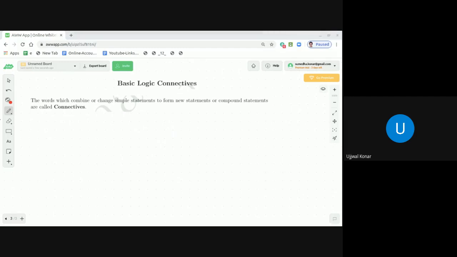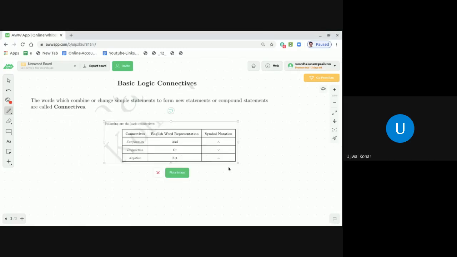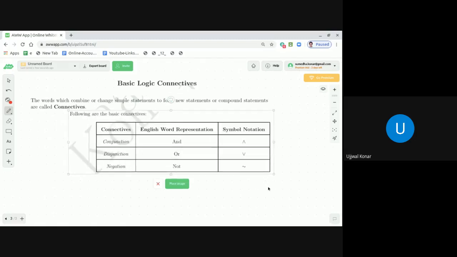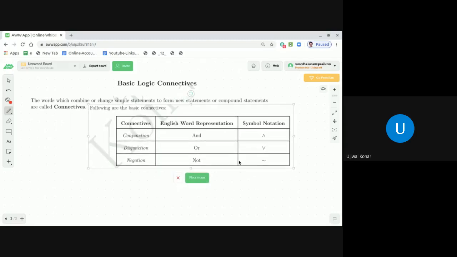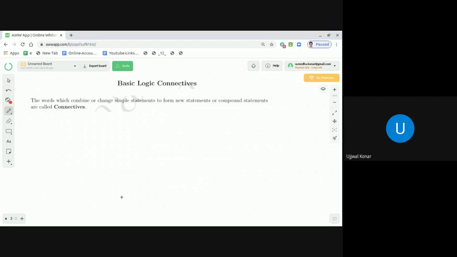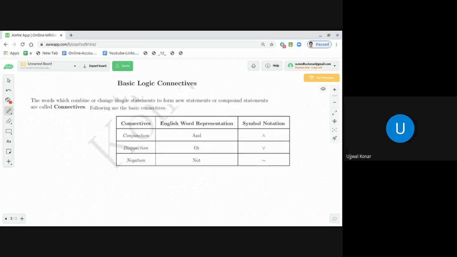Let us see some basic connectives and what the meanings of those connectives are, like conjunction, disjunction, and negation. Dear students, I'm going to place the following table, and you just need to look at this table and the symbolic notation.